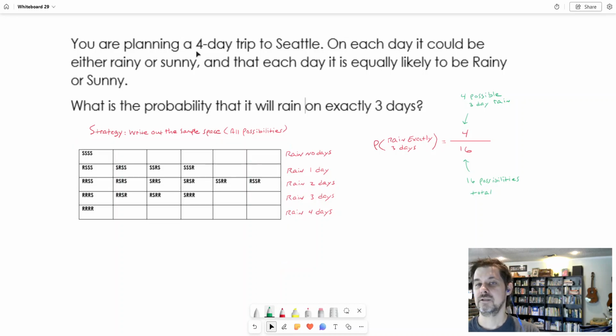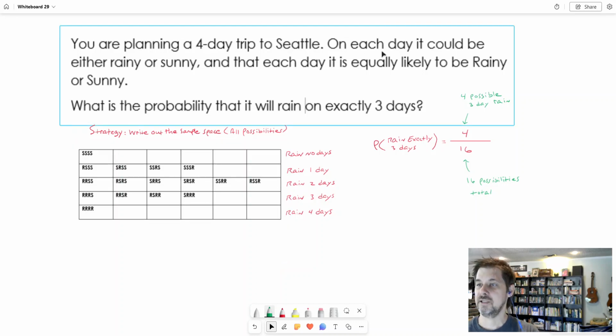Okay. So it says you're planning a 4-day trip to Seattle. On each day, it could be either rainy or sunny. And we'll just have to accept that those are the possibilities. That's the premise of the question. And more importantly, it says that each day it's equally likely to be rainy or sunny. So rain's not more likely than sun, and sun is not more likely than rain. So it's a coin flip, 50-50 shot either day. Any day that it could be rainy or sunny. What's the probability that it will rain on exactly 3 days?